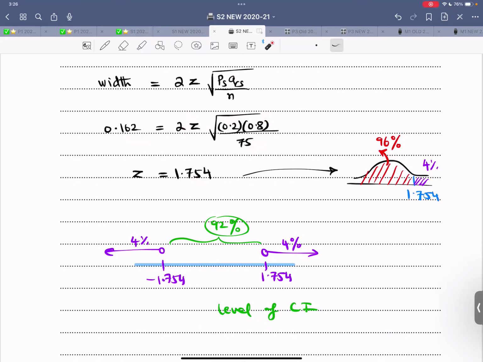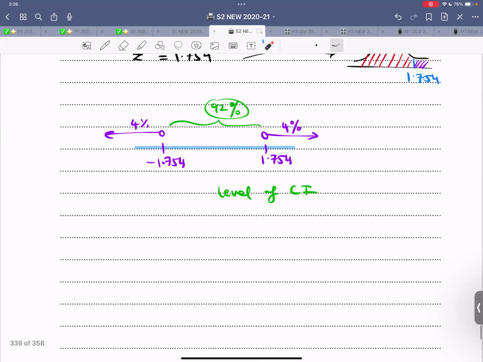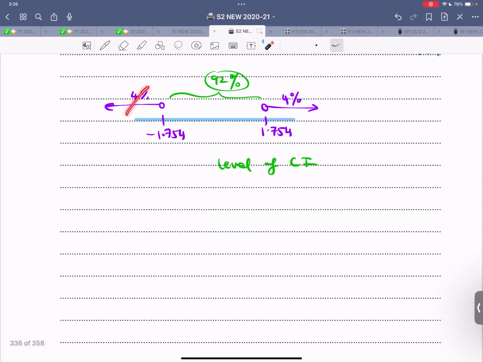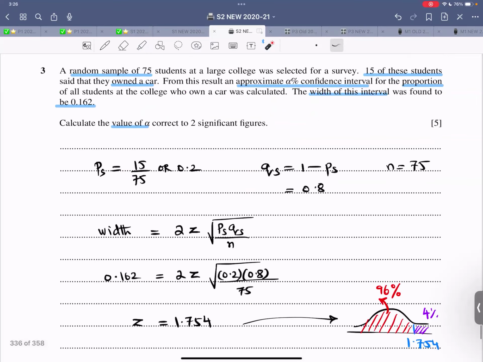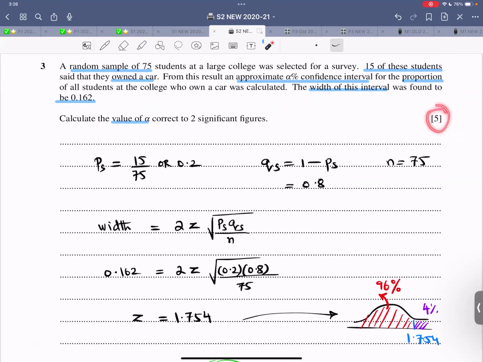Now, don't be in a hurry. 1.754 is the Z value over here. There is also negative 1.754. Left of 1.754 is 96%, right is 4%. Right is 4%, left is 4%. How much is left? 92%. That is the level of confidence interval. It's given correct to 2 SF. That was slightly more conceptual. 5-mark question.